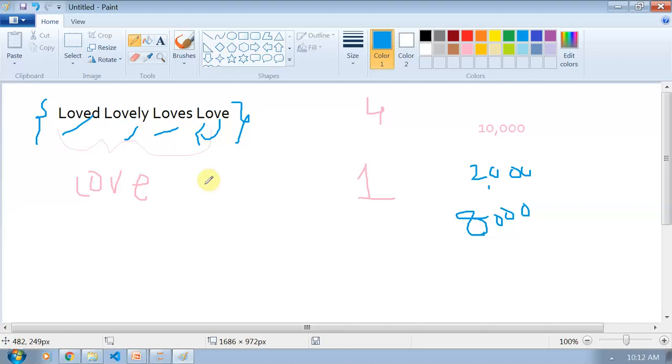So this is all about text normalization, and we will see lemmatization and stemming, from which text normalization is performed, in the upcoming videos.